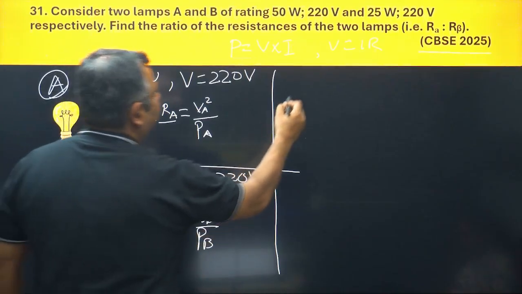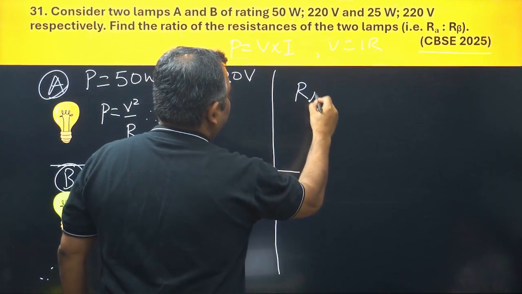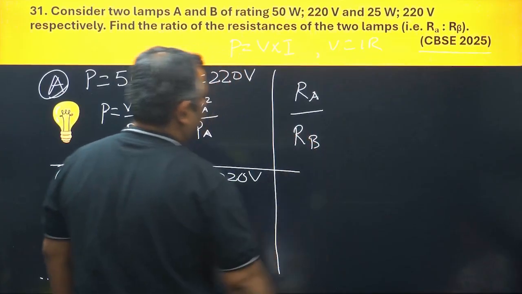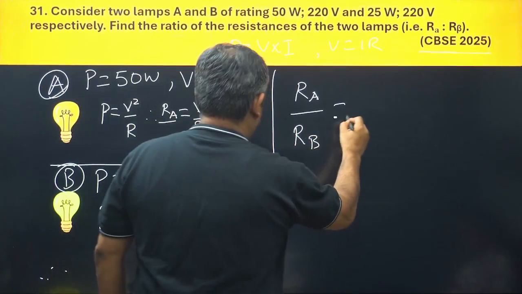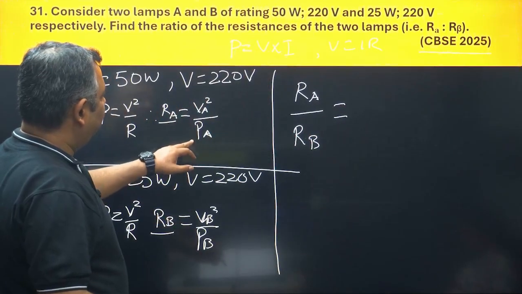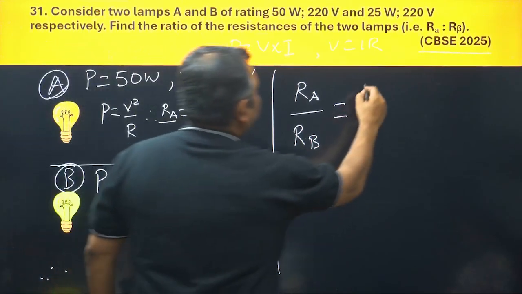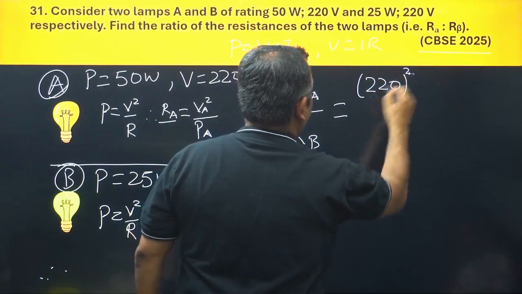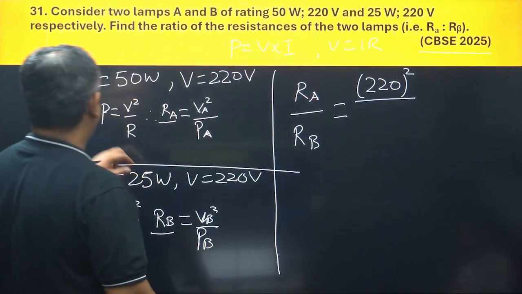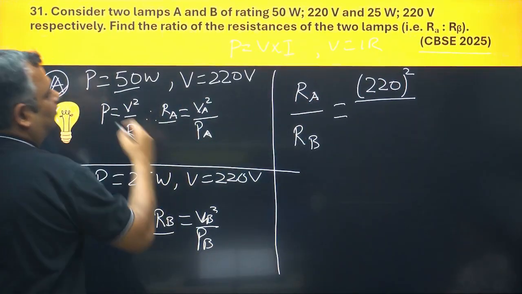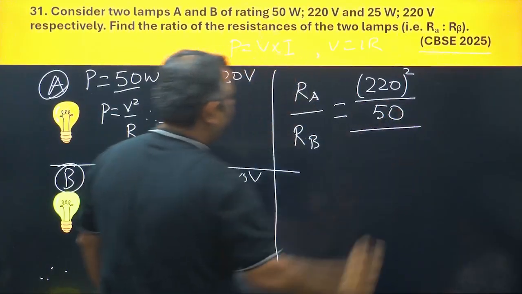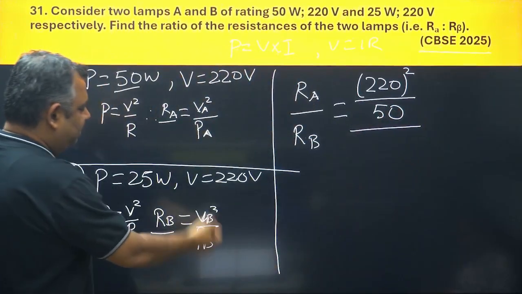Let us put here RA upon RB. What is RA? RA is V square by PA, which is 220 square upon what is PA? PA given is 50 watt, upon 50. Right? RB. What is RB? VB square upon PB.